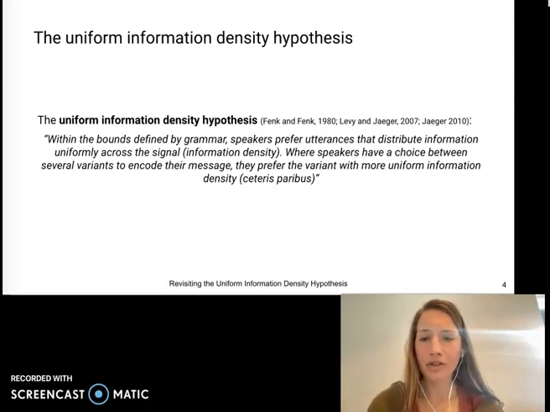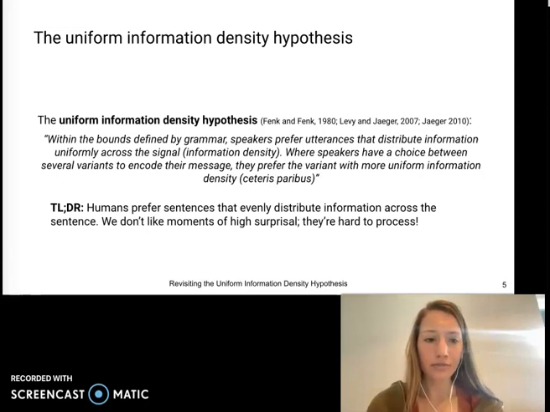Now, the Uniform Information Density Hypothesis states that, within the bounds defined by grammar, speakers prefer utterances that distribute information uniformly across the signal. Where speakers have a choice between several variants to encode their message, they prefer the variant with more uniform information density. In short, this hypothesis tells us that humans prefer sentences that evenly distribute information across the sentence. We don't like moments of high surprisal, as they're hard to process.